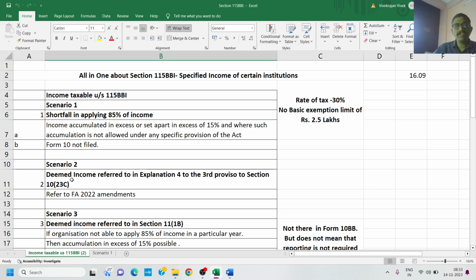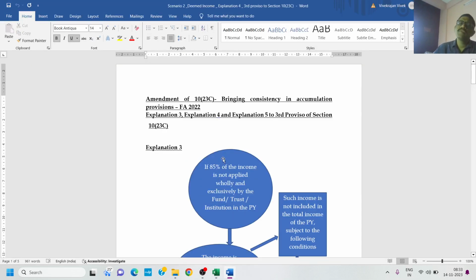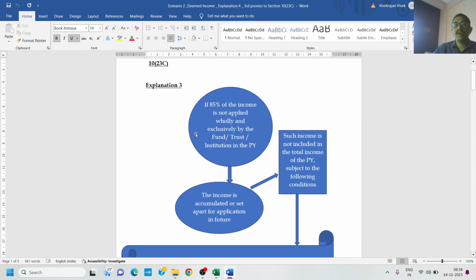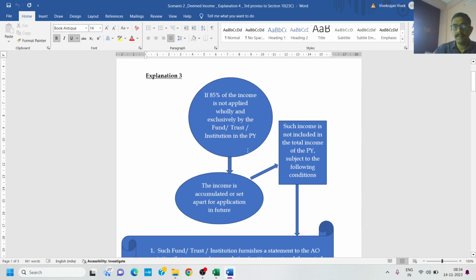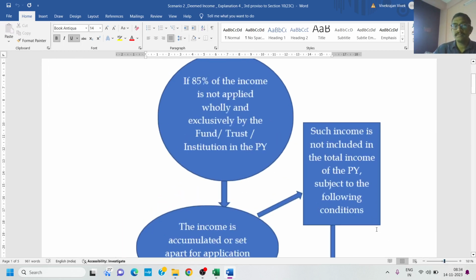The next is scenario 2. For this, we'll have to go to Finance Act 2022's amendment. Finance Act 2022 brought about a significant amendment to explanations 3, 4, 5 to the third proviso of section 10(23C), whereby explanation 3 got amended saying that if 85% of the income is not applied wholly and exclusively by the fund, trust, or institution in the previous year, the income is accumulated or set apart for application in the future. Such income is not included in the total income of the previous year, subject to the following conditions.